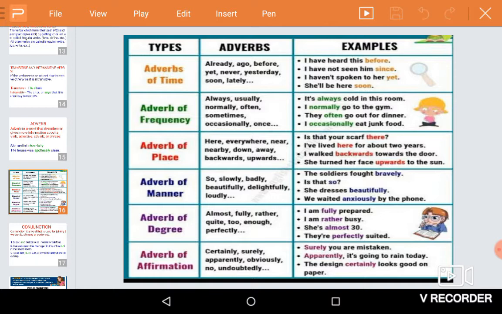For example, I have not seen him before. I haven't spoken to her yet. She will be here soon. I can reach there early, etc. Next, adverbs of frequency.